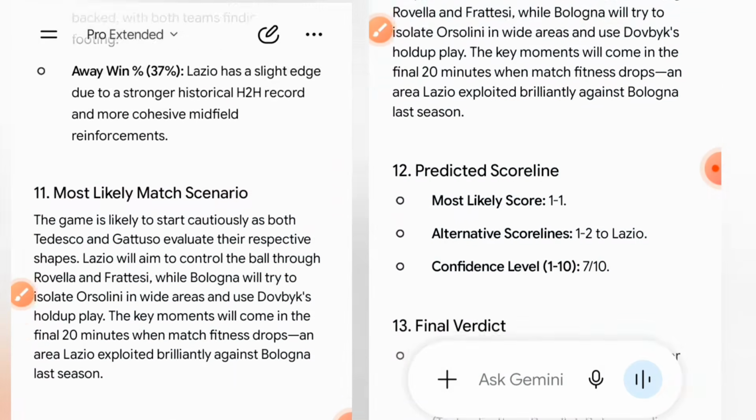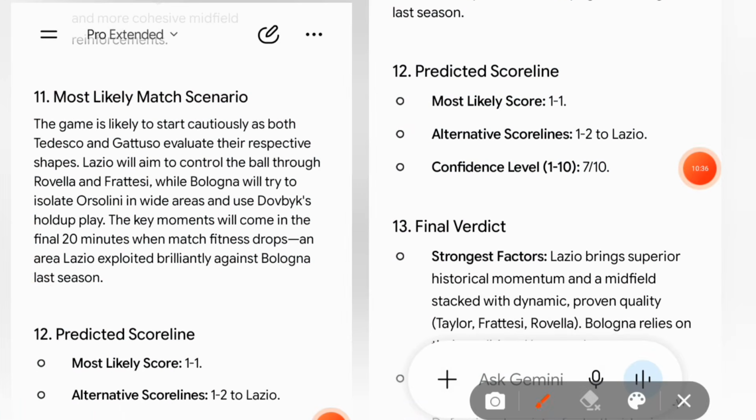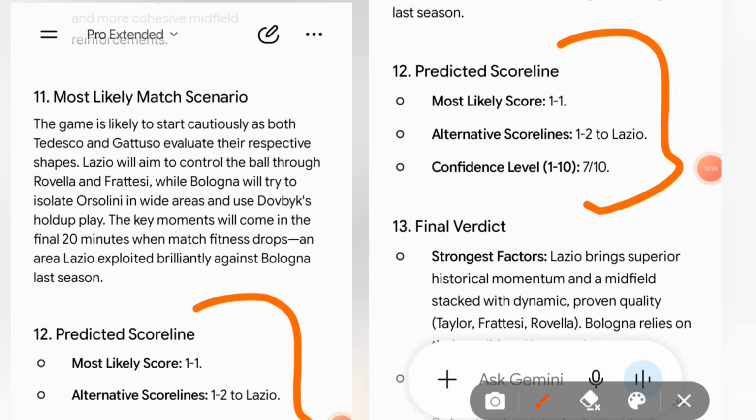So looking into this game, this seems to be some kind of a very tough match fixture. The most likely scoreline that we have here is 1-1, and the alternative scoreline that I'm currently seeing here is 1-2. So there is a high probability that this particular game can actually end up as maybe probably over 1.5 goals, but it is a very tight game, and this is what I'll be looking into, since it is not really giving a signal of probably there will be a particular dominant team or stuff like that. The best thing to actually look into is any team to score 3 or more goals in a row, which is no. So we can actually look into that.